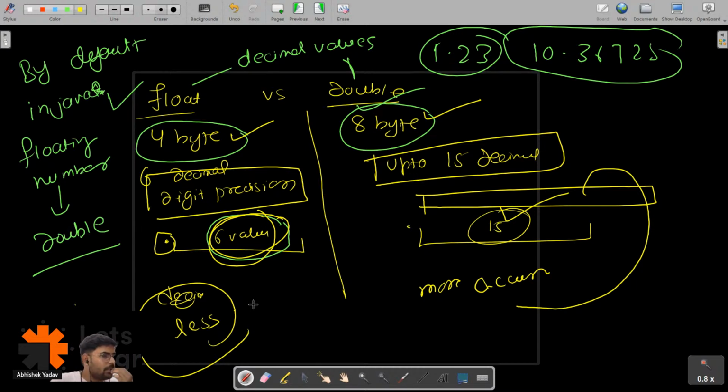So why do we write F? Sahil, tell me, what are floating numbers by default? By default it is double, right?